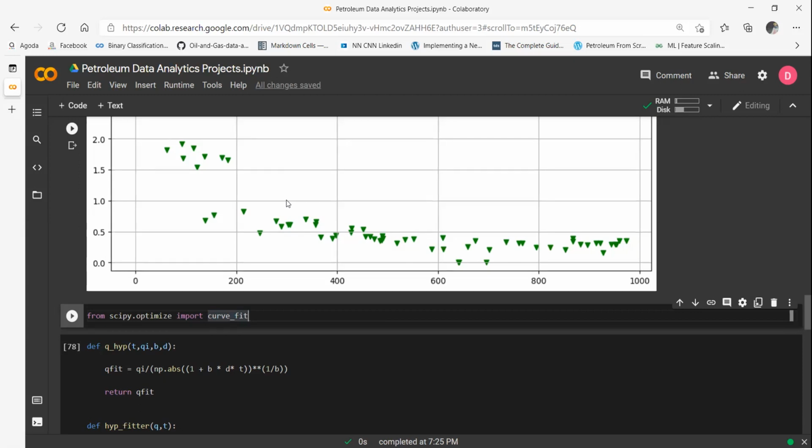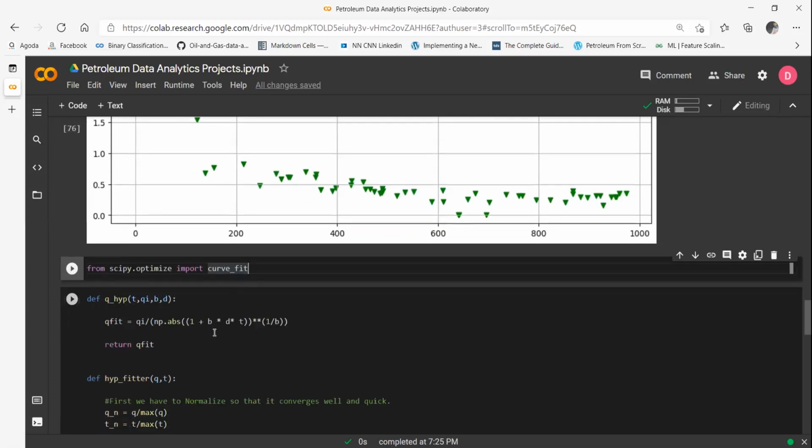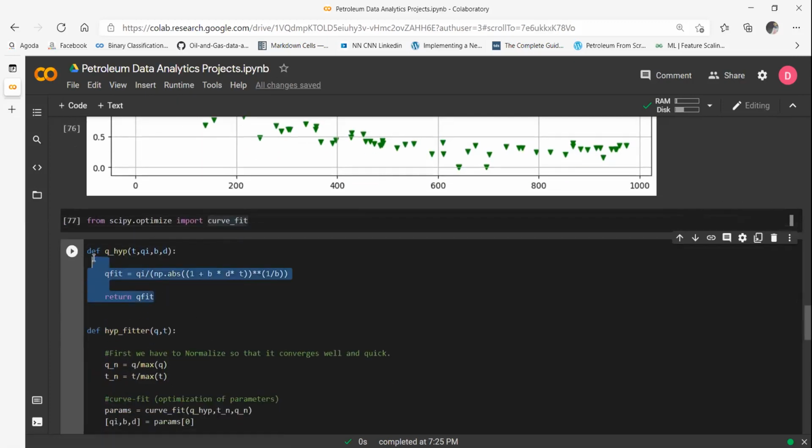Optimization is the way to iteratively reach the minima. And the magnitude of the minima is the error, right? So we want to reach the minima of the error and find, wherever the error is minimum, the value of the constants or coefficients of the equation. Once we find those coefficients, we say that we have found the best model for fitting the actual data. So with that theory, this is the hyperbolic model that I want to fit, Q hyperbolic. Everyone knows the hyperbolic equation is Qi, the initial flow rate, upon (1 plus b Di t) whole to the power 1 by b.